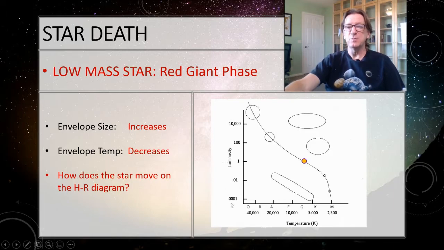All right, well, the envelope size is increasing, but we talked about how the smallest things are down here and the largest things are down here. Remember that when we're talking about the HR diagram. So we know it's going to move in this direction, and the envelope temperature is decreasing, so that's going to move it down as well. So the star is going to move into this area here, and that is why this is the giant region that we studied when we were first talking about the HR diagram. And you don't have to memorize this, but the sun will spend about 100,000 years. Things don't stay as red giants for very long.